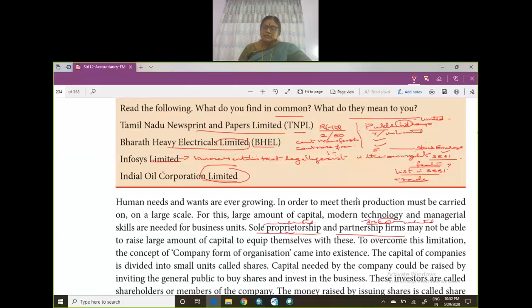That is, in case there is a loss and if the capital available with them is not sufficient to pay off their debtors, then even their personal property will be attached. Okay, this is one of the greatest disadvantages of both forms of organization. Right? Now, human wants and needs are ever growing.